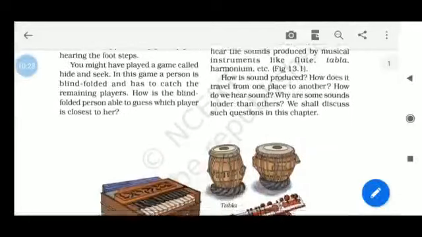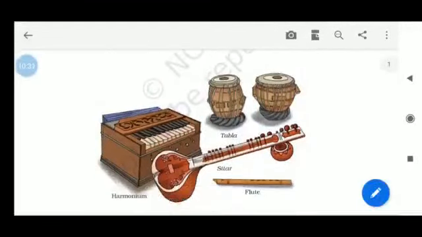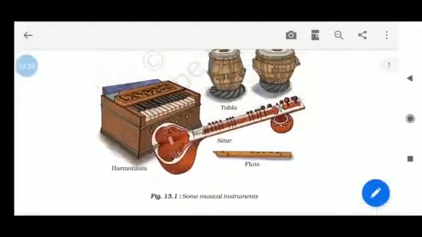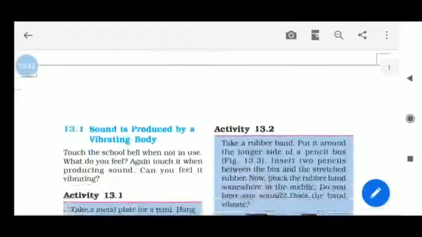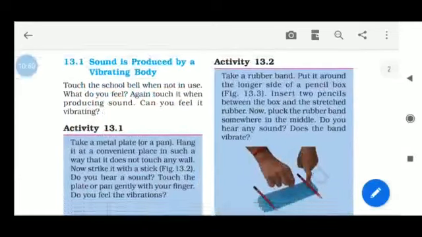And they gave musical instruments: tabla, sitar, flute, harmonium. If you notice all these instruments, you can feel or see that some kind of vibration is produced. That vibration is the cause for producing sound. So sound is produced by a vibrating body.